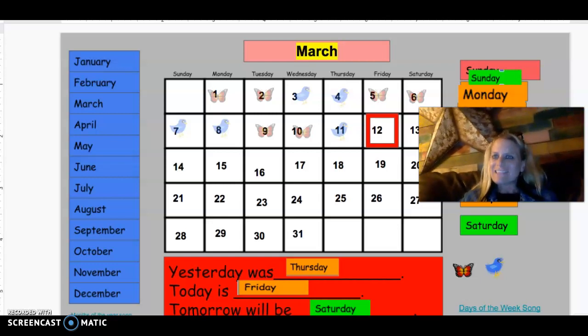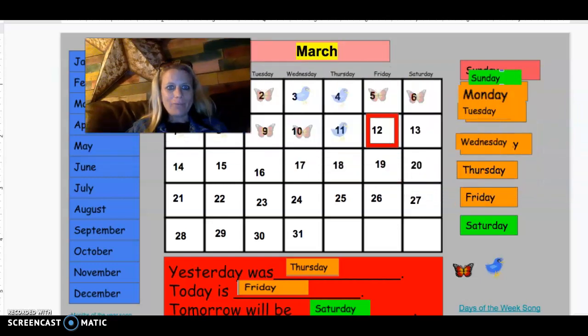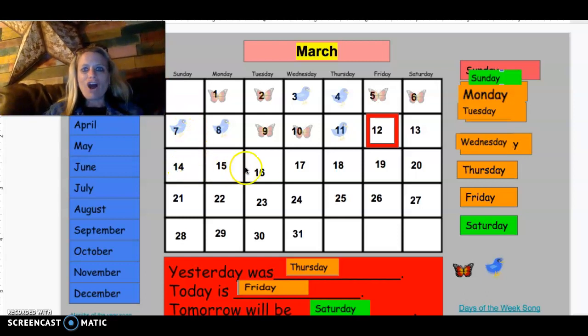This is our last calendar for a week. We're going to have spring break all of this week. That means you will not be coming to school. We'll count those days in just a moment. Let's talk about what today is.